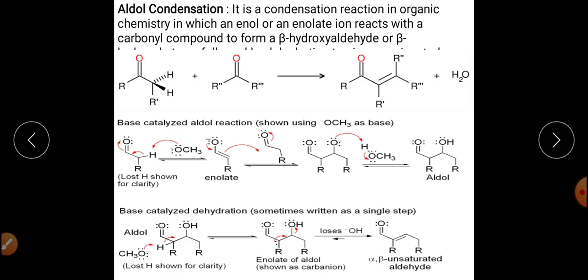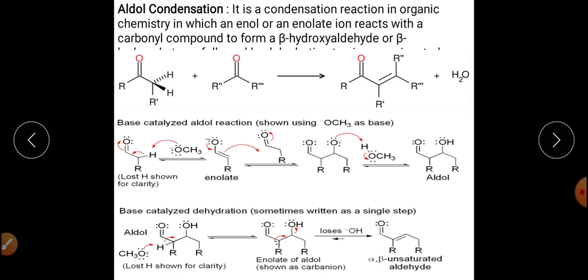This beta hydroxyaldehyde or beta hydroxy ketone is basically an addition product, which is also called the adduct, which undergoes dehydration, in which a water molecule is removed and it gets converted into alpha beta unsaturated aldehyde or ketone, whatever the case may be.